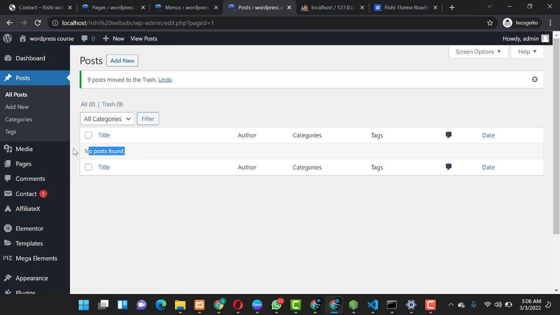So you have no post was found, and there's 9 posts in trash. So if you ever feel like there's a post you deleted that had great use, or you need it back, you can go to the trash and retrieve it from there. So how can you create a new post? You come over here on the post page, you click on add new. When you click on add new, it takes you to an interface where you can add a new post.